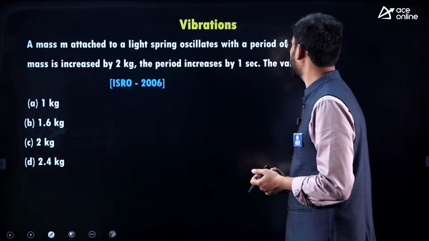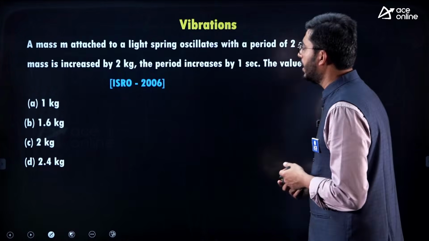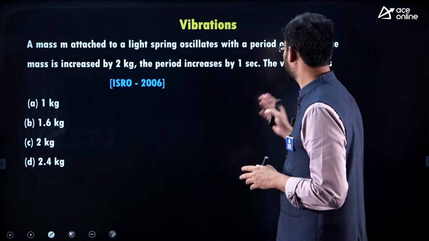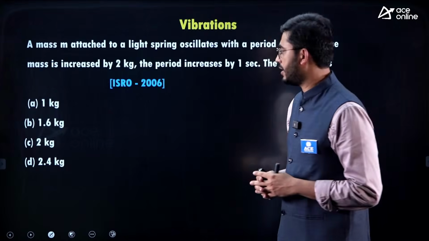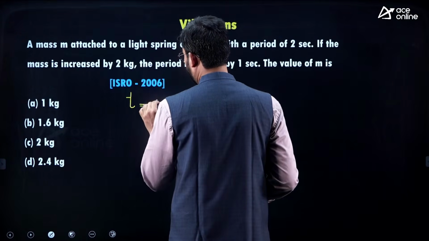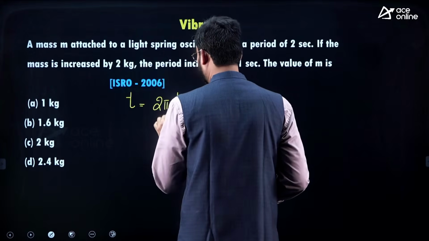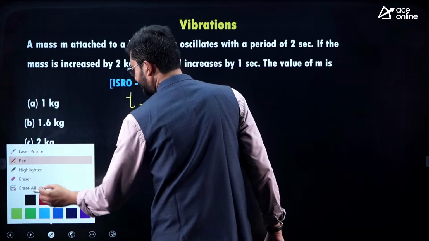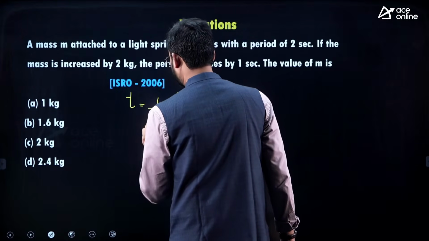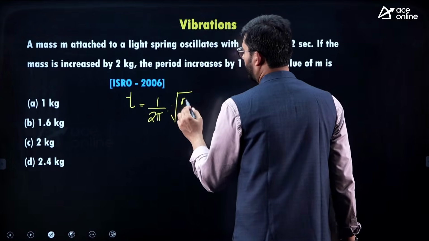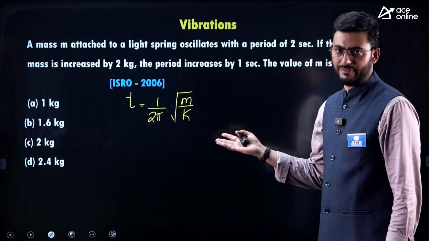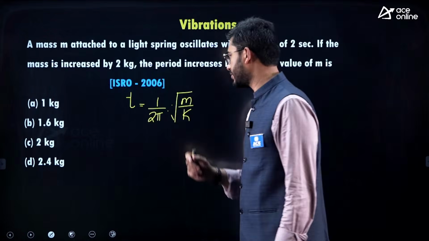string, oscillates with a period of 2 seconds. If the mass is increased by 2 kgs, the period increases by 1 second. The value of m is dash. So time period, you know the formula, that is 2 pi into, or 1 by 2 pi into root of m by k. So here the mass is modified, not the stiffness.